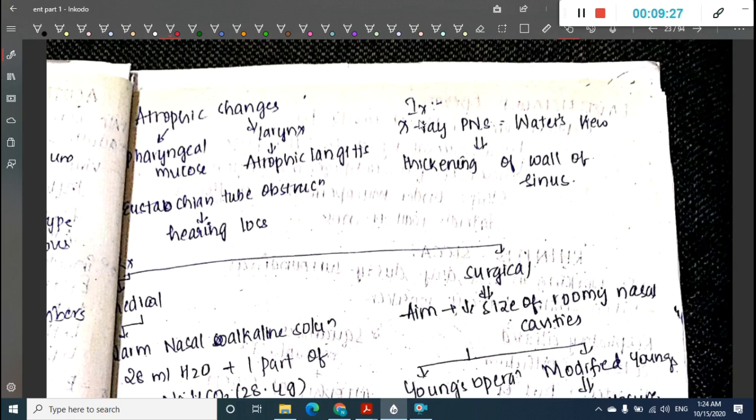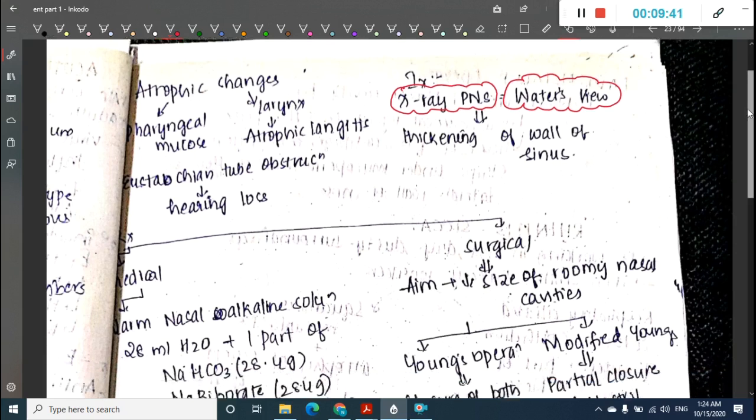Investigation is X-ray PNS. In the X-ray PNS, that is in the Waters view, you can see thickening of the wall of the sinus. So this is the investigation, X-ray of the paranasal sinuses.